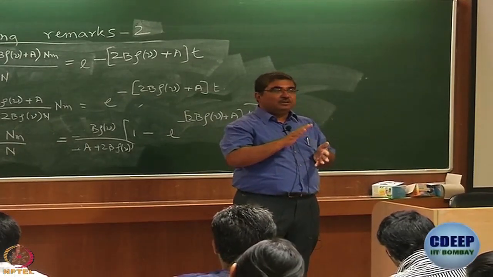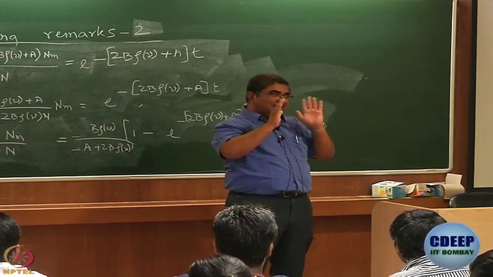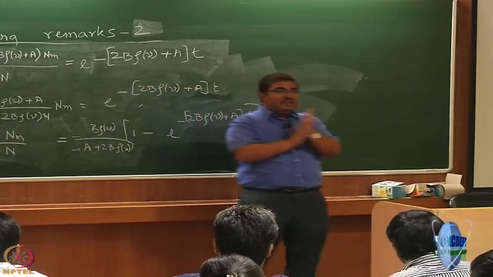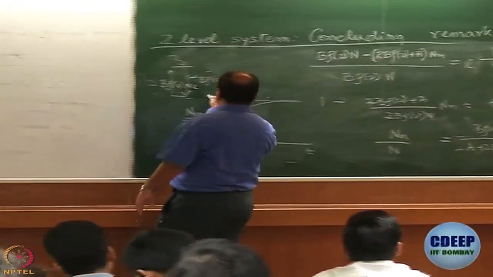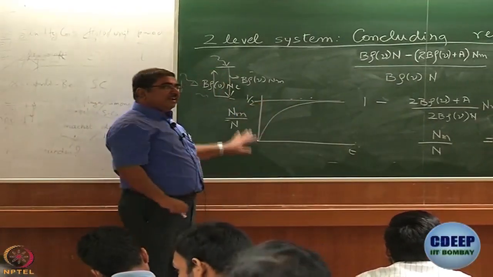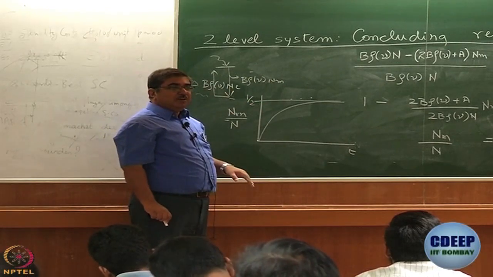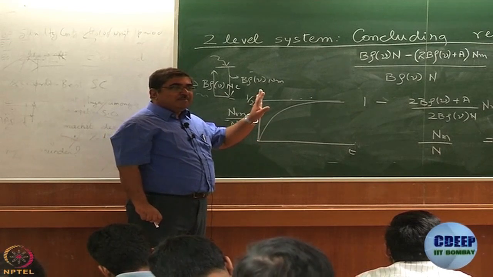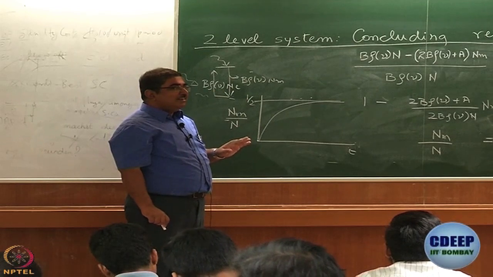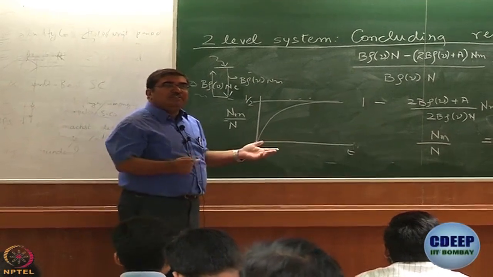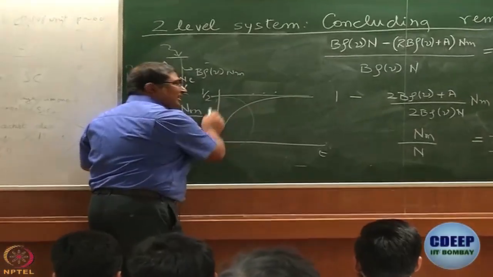Did I throw all this at you a little too quickly? Okay, then let's say it once again. You agree with me that the limiting value is half, right? Nm by n, limiting value is half. And when is this limiting value achieved? Only at t equal to infinity. But if you want to go to t equal to infinity, Schussnacher will be very unhappy, because the perturbation theory will not work anymore. So you can never go there. You have to restrict yourself somewhere here.